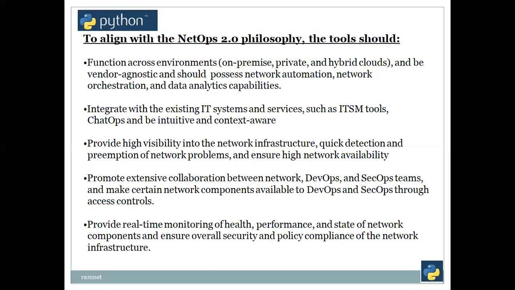And be intuitive and context aware. What context we are talking about, we can make it out. And provide high visibility into the network infrastructure, quick detection and preemption of network problems, and ensure high network availability. Promote extensive collaboration between network, DevOps, and SecOps teams, and make certain network components available to DevOps and SecOps through access controls. The last one, real-time monitoring of health, performance, and state of network components, and ensure overall security and policy compliance of the network infrastructure. So these are all the philosophy. The tools should be able to understand all these things which we try to do, or should be providing us the means to do all this work.